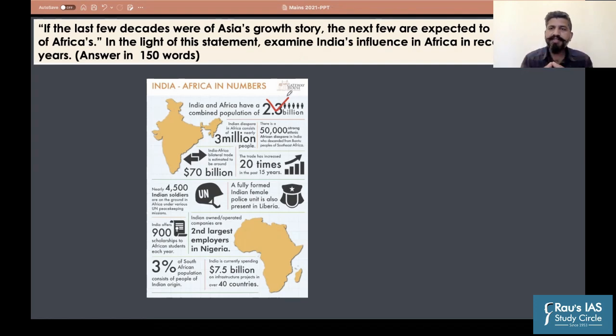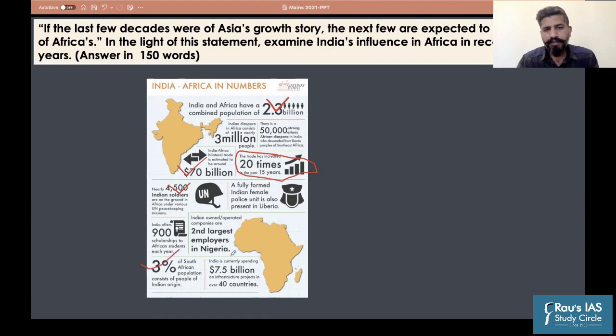India has been participating in the UN peacekeeping forces, and around 4,500 soldiers are there. Bilateral trade stands somewhere around $70 billion. We are not taking the case of COVID-19's impact on this trade, right? We'll look at the general trade data that is there. Fine. Plus, the overall economic relations have increased almost 20 times. This is one piece of information you can easily retain for the examination. You need not retain everything written here, but some of it can come in handy if you talk about India-Africa relations and some of the data which could be projected here.